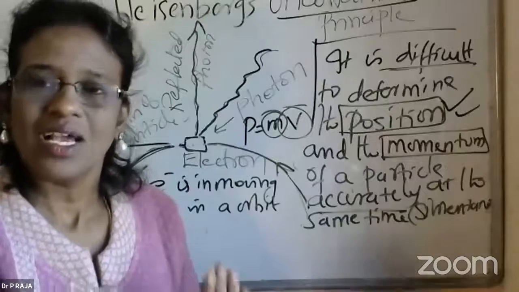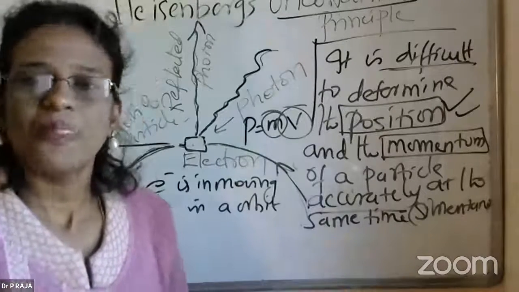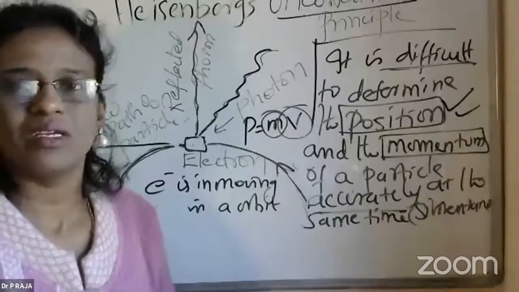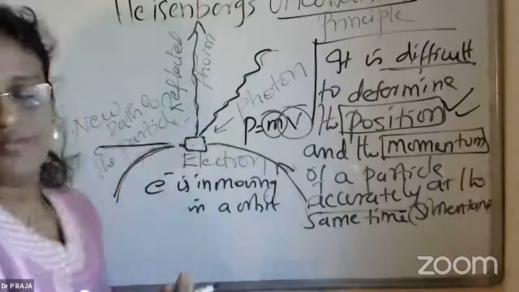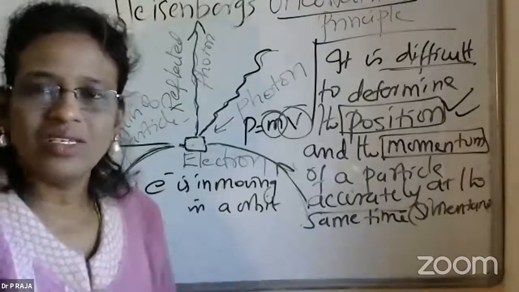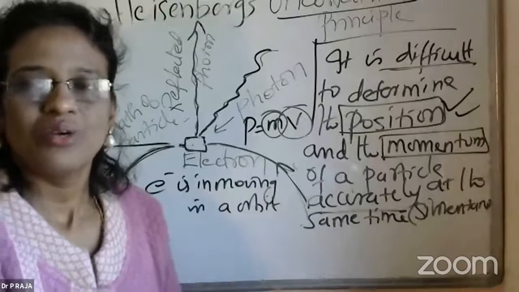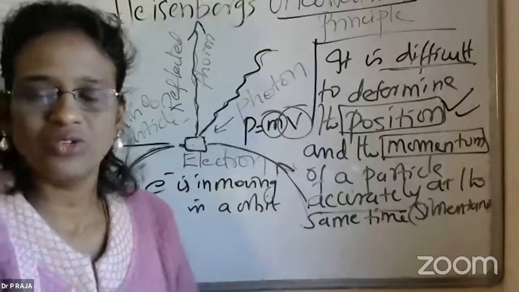That means I can measure, but in an inaccurate way, with an error factor. Measuring both simultaneously and accurately is not at all possible. There may be error with one factor or the other when you're trying to measure.